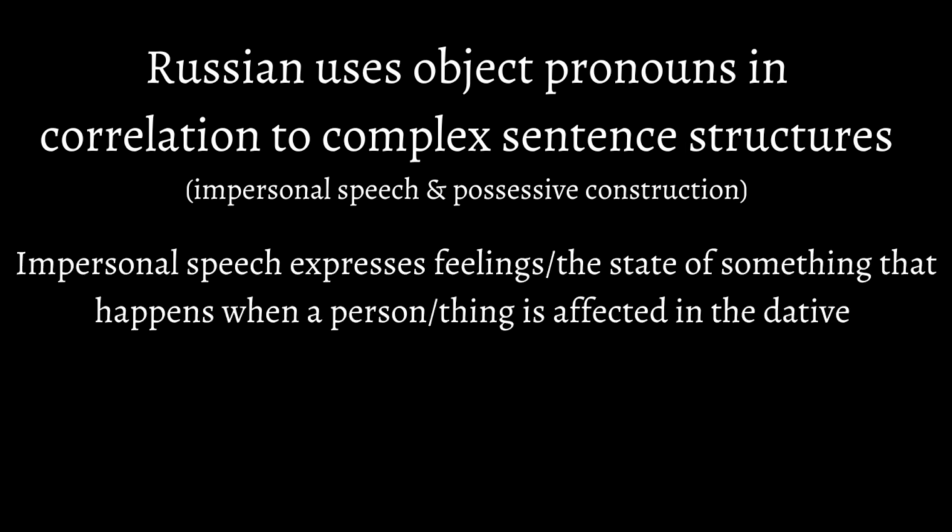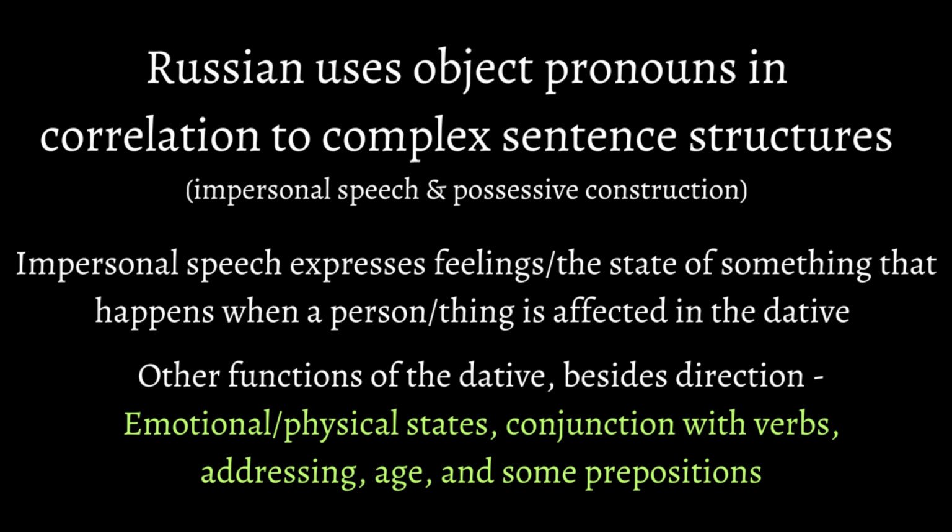Russian commonly uses impersonal speech to express feelings or the state of something, which happens when a person or thing is affected in the dative, because some of the functions of the dative are emotional and physical states, conjunction with verbs, addressing, age, and some prepositions. For instance, the dative has the pronoun мне, which literally means to me.